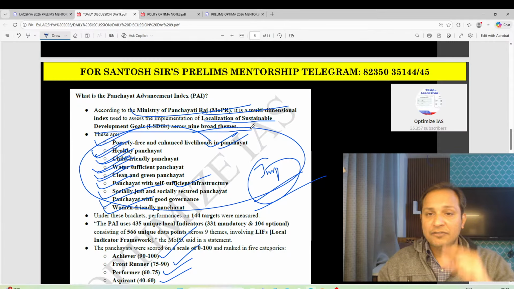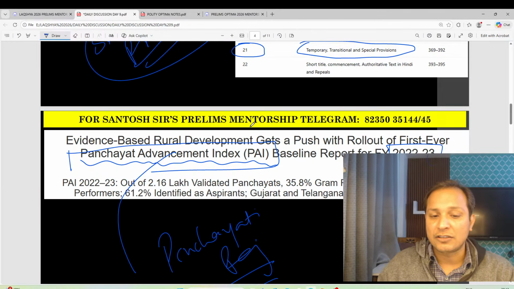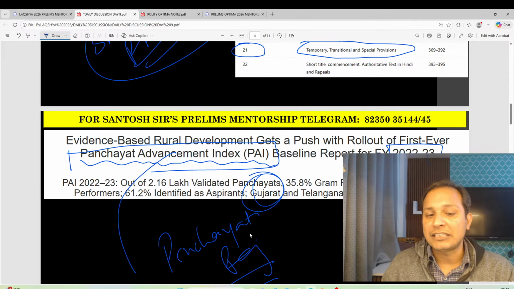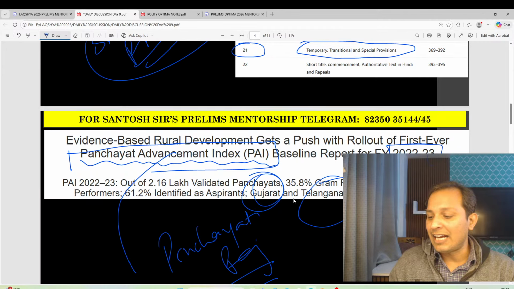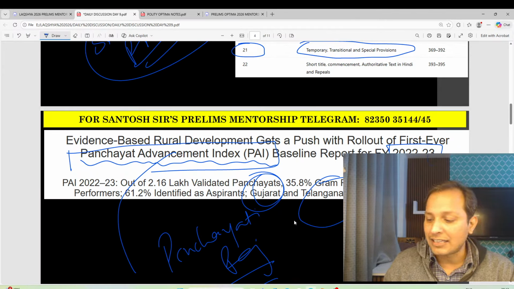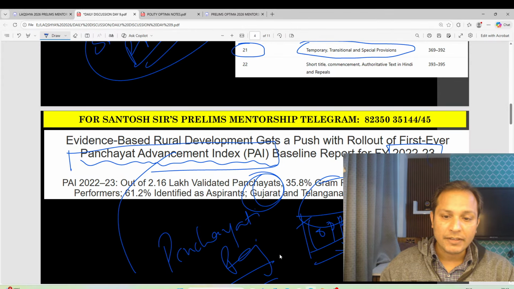This is prepared by which ministry? This will be asked. And which state has been the topper state? Gujarat is the topper state, having the maximum number of panchayats at the top, and then we have Telangana. So Gujarat and Telangana are the topper states. Is this clear, guys? Gujarat is the topper, second one is Telangana.